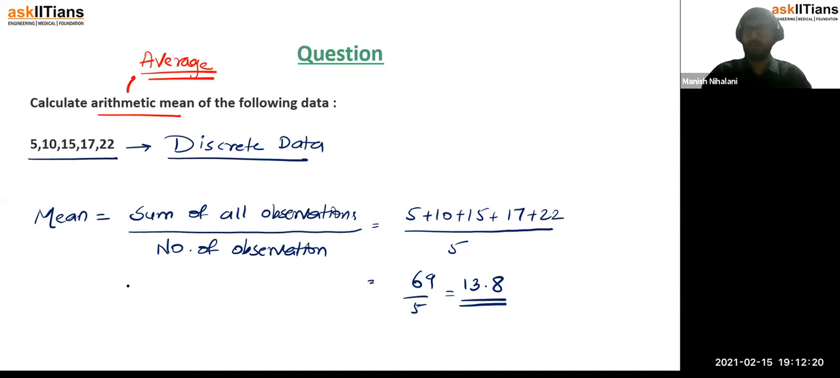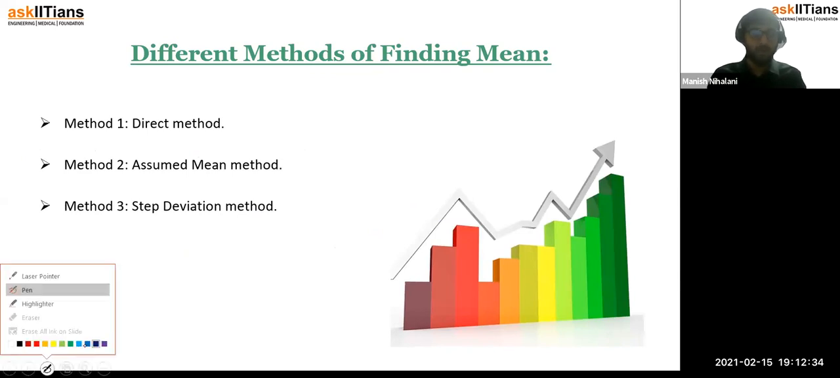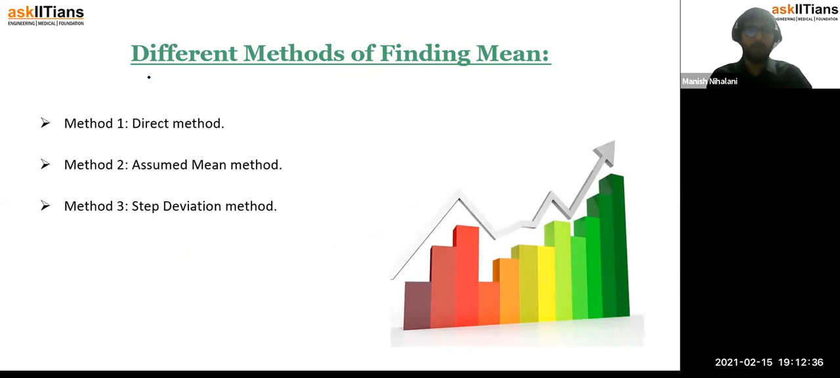Discrete data में तो कुछ problem नहीं है, sum करो और divide कर दो number of observations से, ठीक है? So now let's move to different methods of finding mean, but these are for which data? We would now be talking more about grouped data, right? So these are three different methods to find the mean of grouped data.